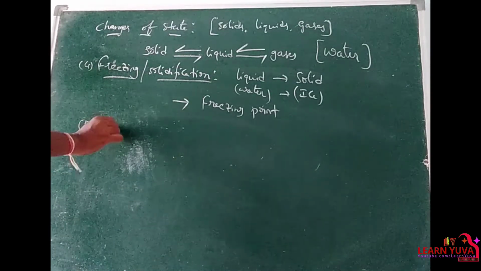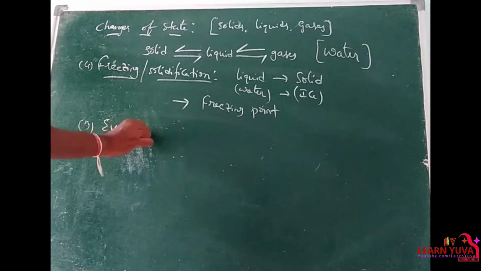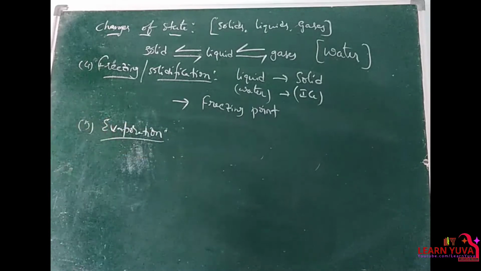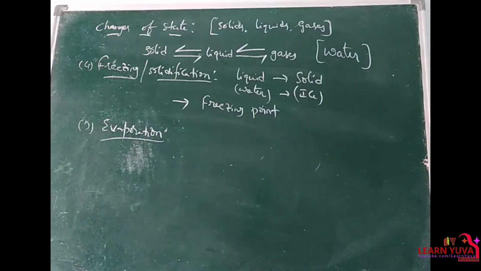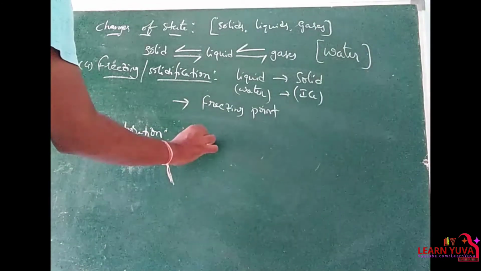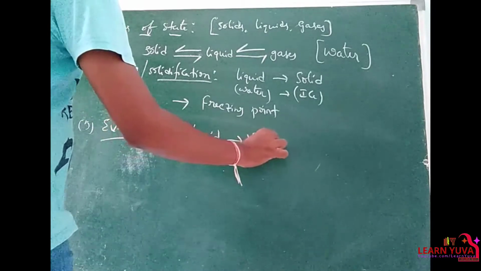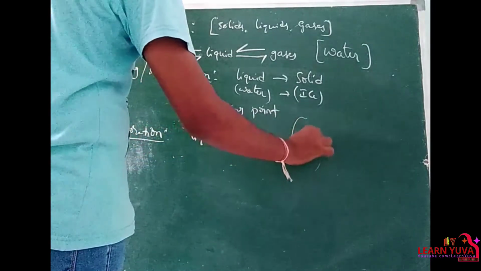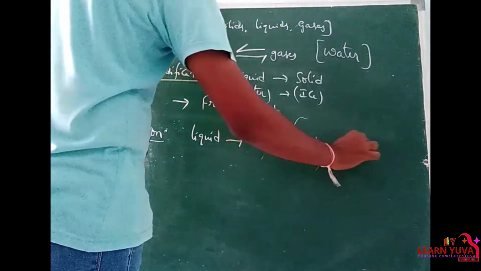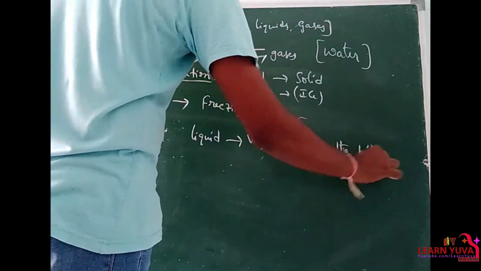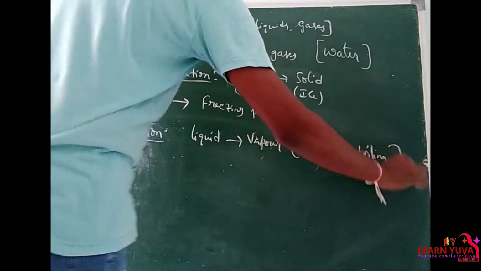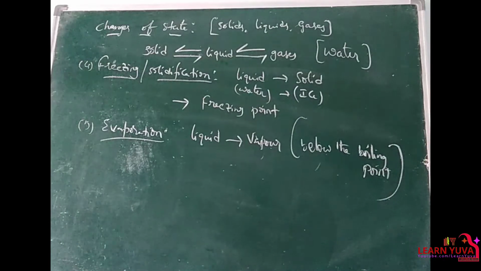Next one, evaporation. Evaporation is the process in which liquid changes into vapor below the boiling point. This process is known as evaporation.